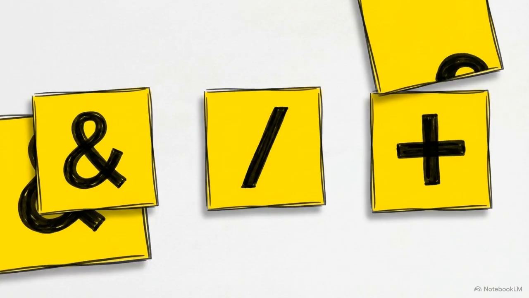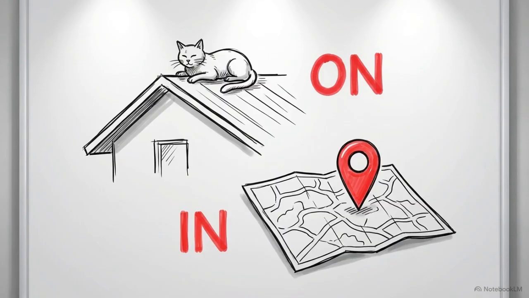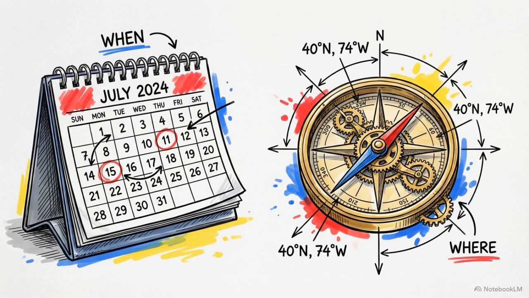Next are conjunctions, words like and, or, and but. These act as physical links that merge separate sentences, eliminating repetitive clutter. Prepositions establish spatial and temporal coordinates, on, in, at. They map out exact relationships, showing us exactly where and when things happen. Finally, interjections. Wow! Help! These are raw data bursts of pure emotion, always paired with an exclamation mark.